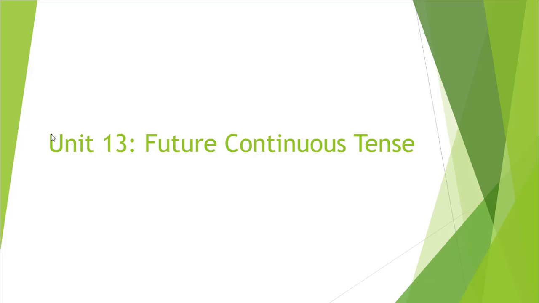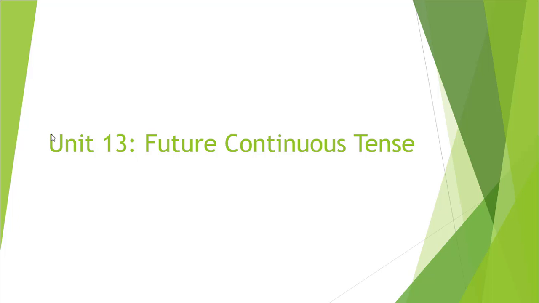See, previously we have seen present continuous tense. That is the action which is going on at a present moment, right? And past continuous tense also. That is when at a point of time in the past something is happening, that time we have used past continuous tense. Now we are going to discuss future continuous tense. So that thing which will be happening, that is continuously going on in the future, we will show in a future continuous tense.